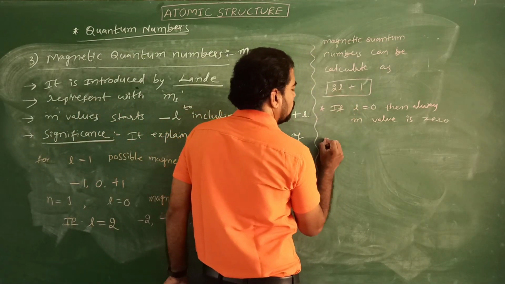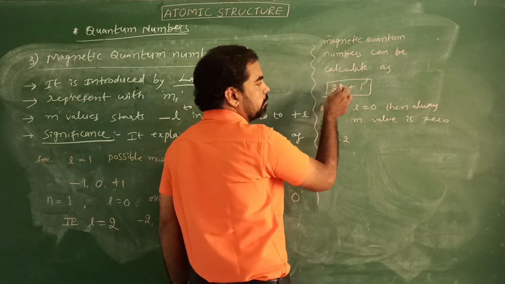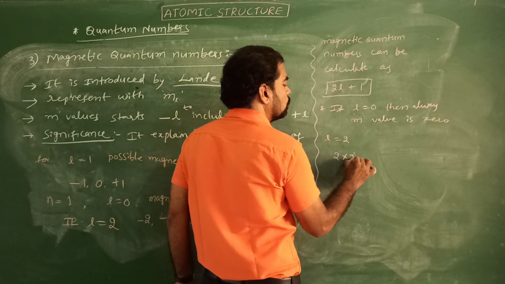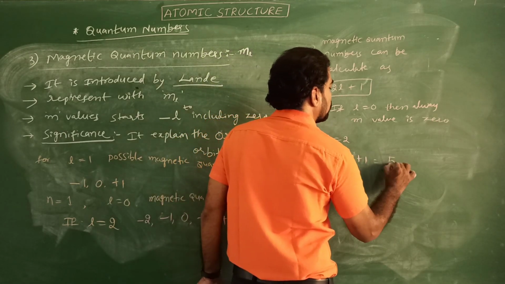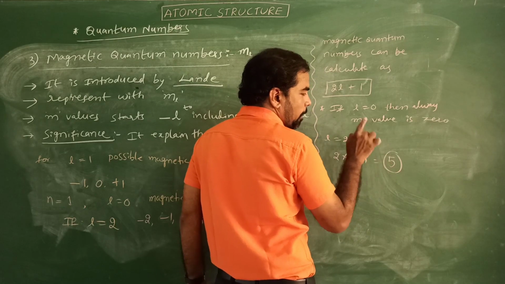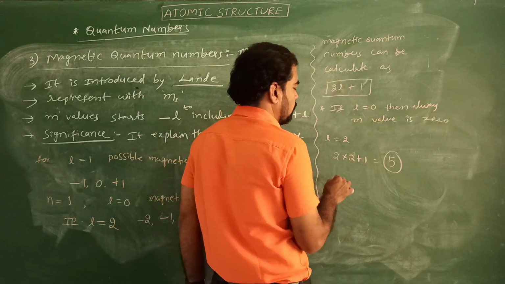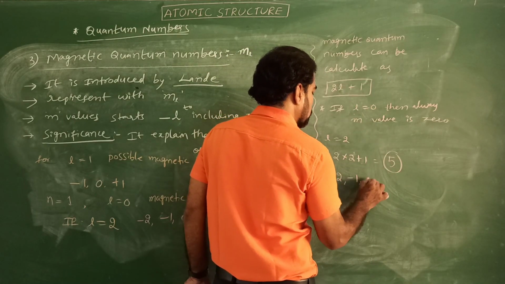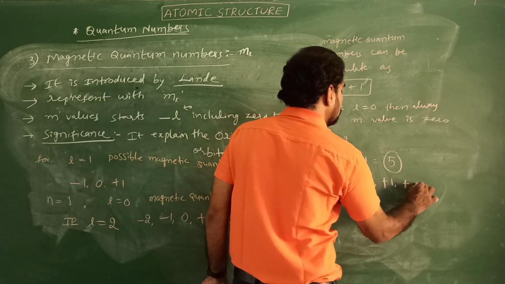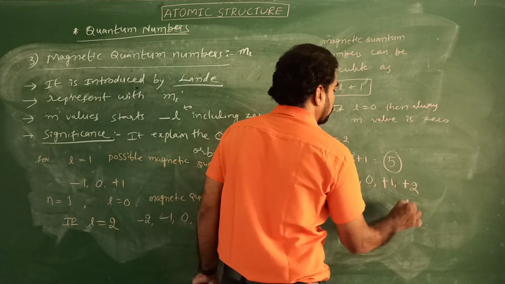For example, if L equal to 2, substitute the value 2 into 2L plus 1, that means 5. If L equal to 2, the possible magnetic quantum numbers are 5. What are they? -2, -1, 0, +1 and +2. That is 1, 2, 3, 4, 5.